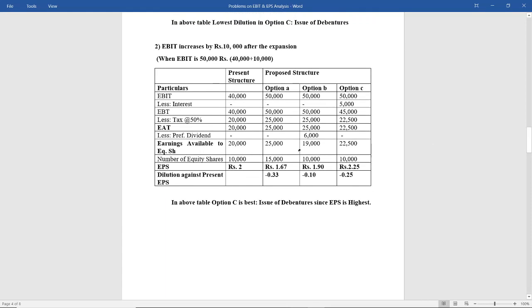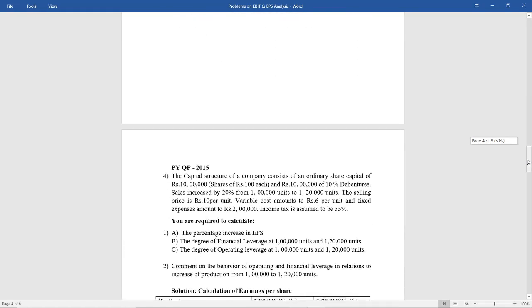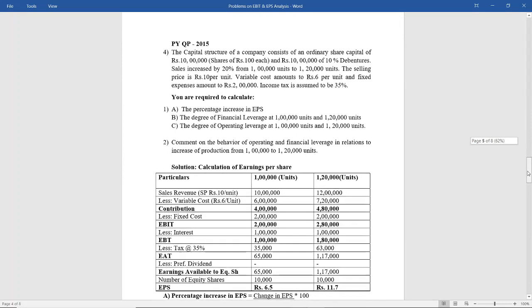So in this case, which is the best option? It is again option number C because it is having the highest EPS and it is having the lowest dilution. It is having the highest EPS, that is 2.25. That is why this particular option should be selected. Moving ahead to the next problem.